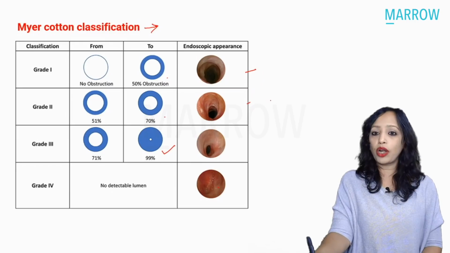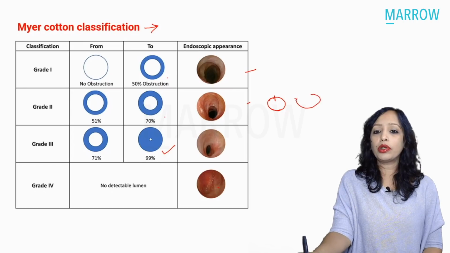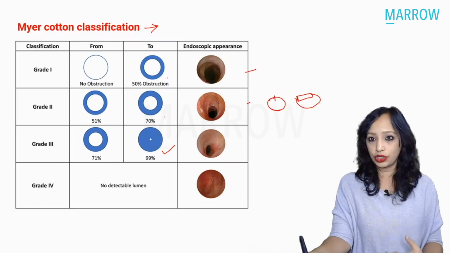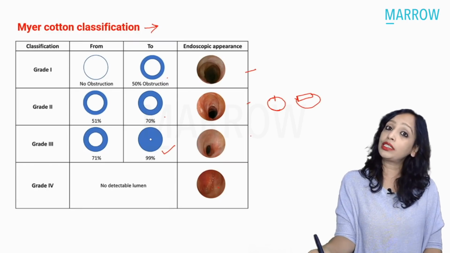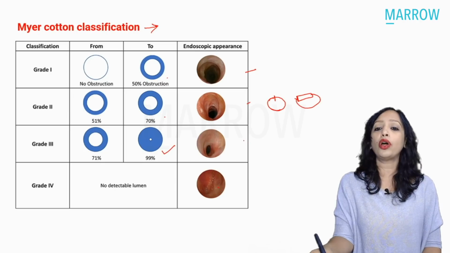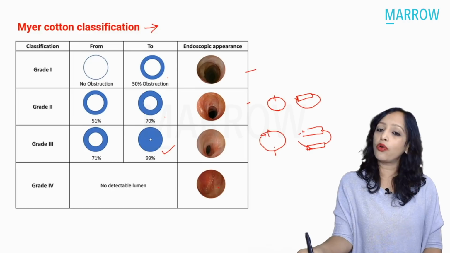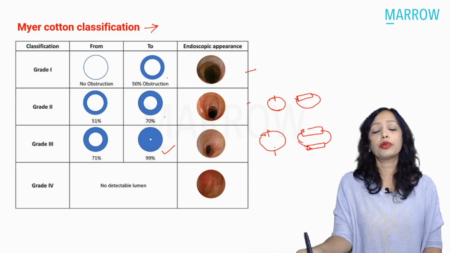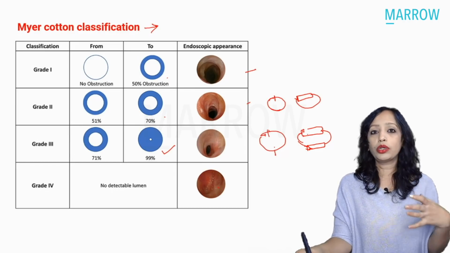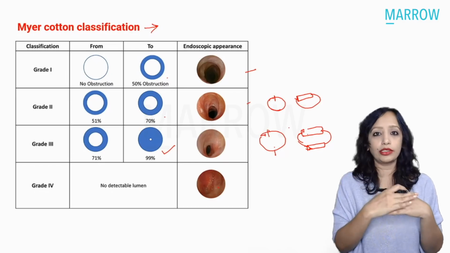In late stage 2, what we do is that this cricoid ring, which is narrow, which is stenosed, we give a split anteriorly and we put a cartilage graft. And the most common graft that we use here is a costal cartilage graft. And in severe stage 3, we can go for a split anteriorly as well as posteriorly, and we can put an anterior graft as well as a posterior graft. And in stage 4, usually we can go for either the same anterior and posterior split, or we can go for a total resection of the stenotic segment and end-to-end anastomosis.